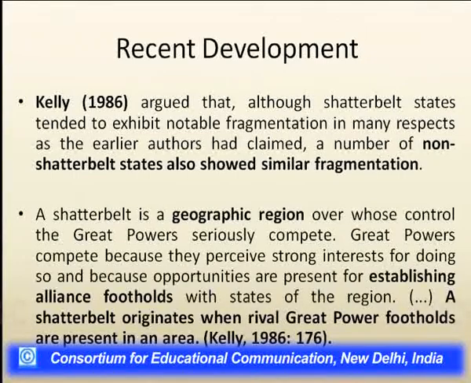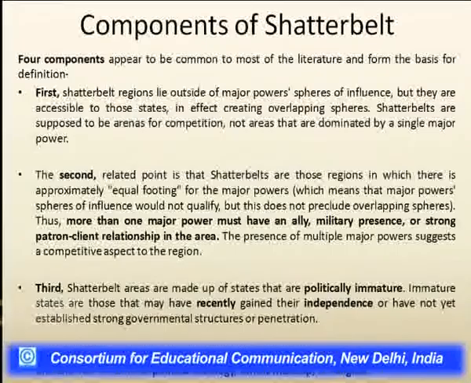He said that a shatter belt is the geographic region over whose control the great powers seriously compete to gain access and try to establish different kinds of alliances and footholds with the states in that region. So a shatter belt originates when the rival great powers' footholds are present in that particular area.